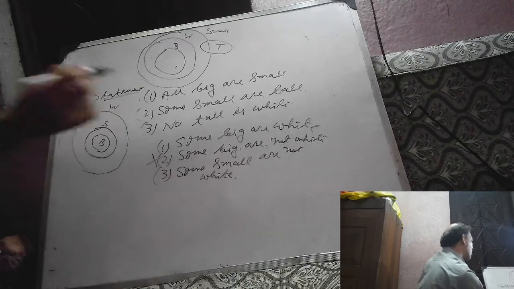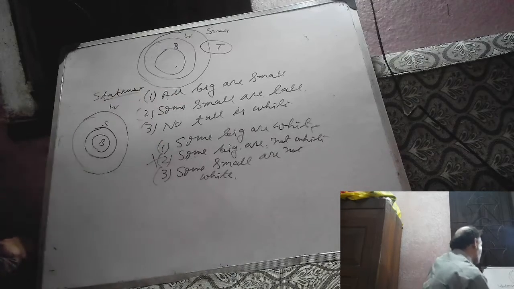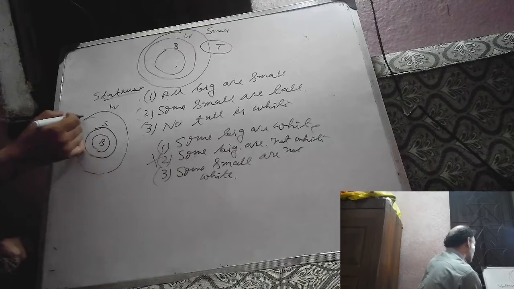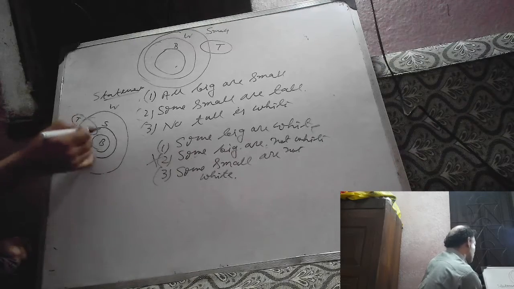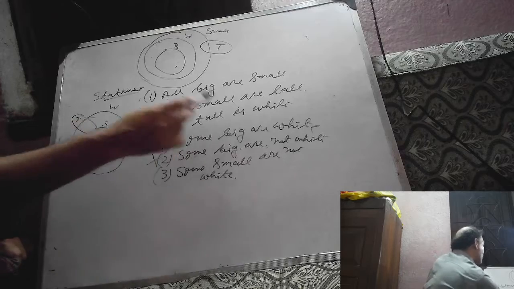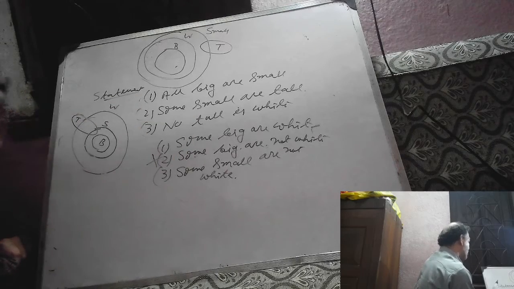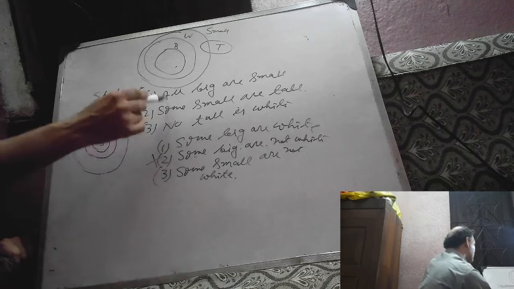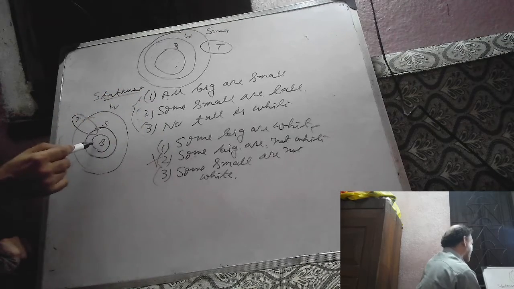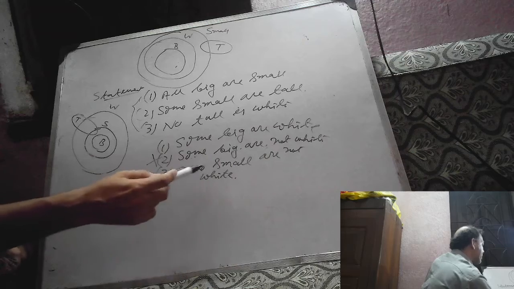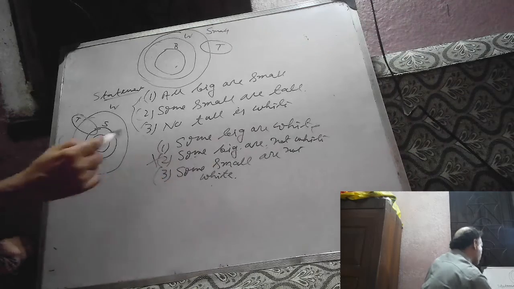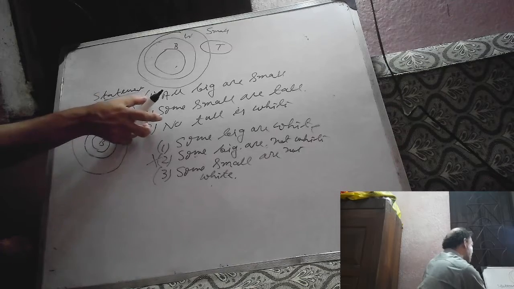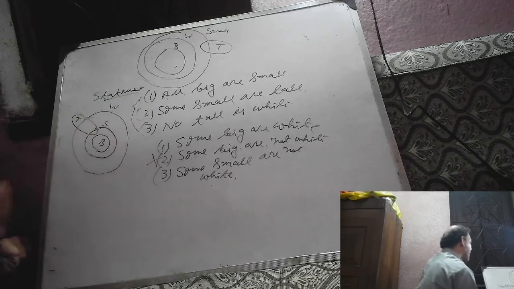Next, some small are tall. Suppose this is tall. But it is given no tall is white, so we can't represent this event by this Venn diagram. By assuming its contradictory statement, all small are white, we have failed to represent these three events in a single Venn diagram.